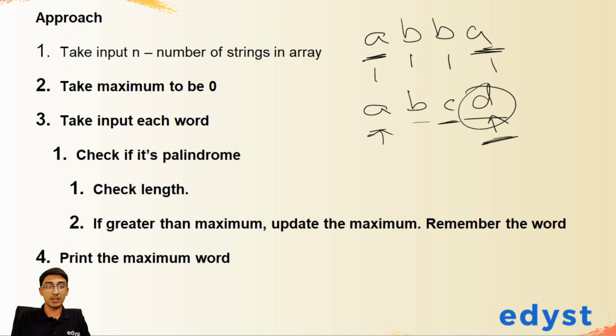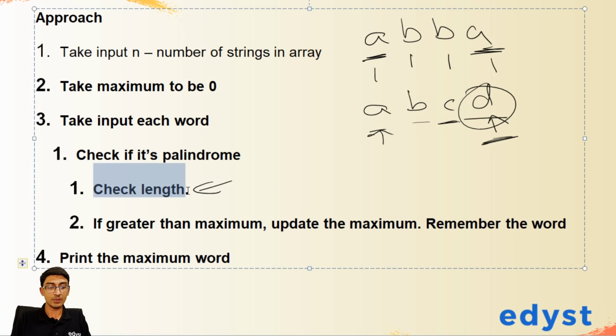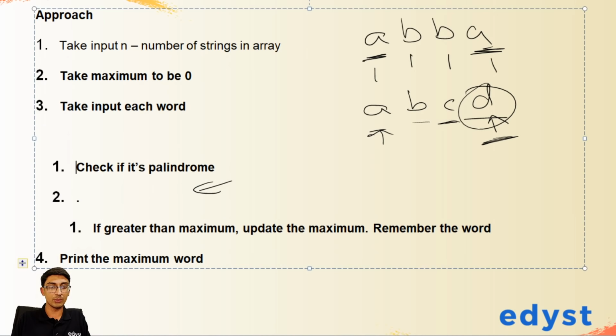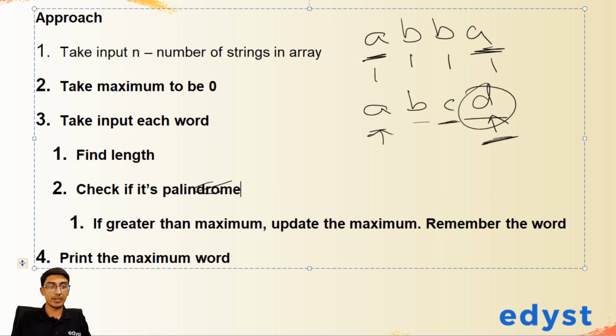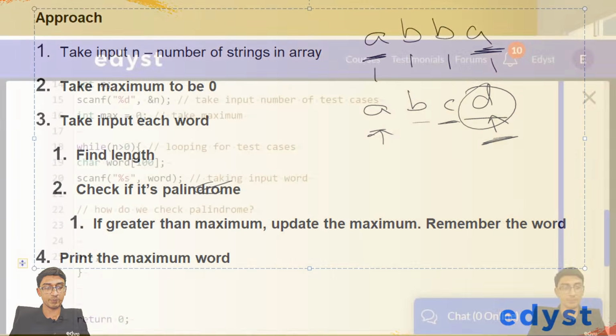See, in our logic, we said we'll find the length only when we're checking for palindrome. Let's change that logic a bit. We'll first find the length of it, right? That will actually be part of what we have to do. So find length. That's what we have to do right now. We have to find length, then check if it's a palindrome, and then if it's greater than the maximum, update the maximum. So that's what we'll do. We'll start with finding the length of it. All right.